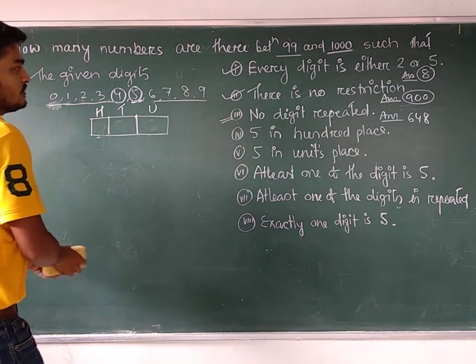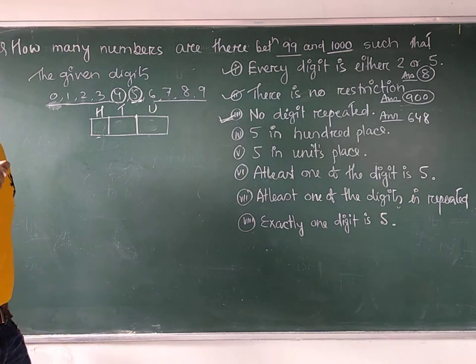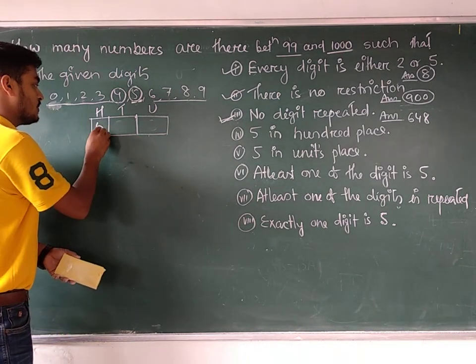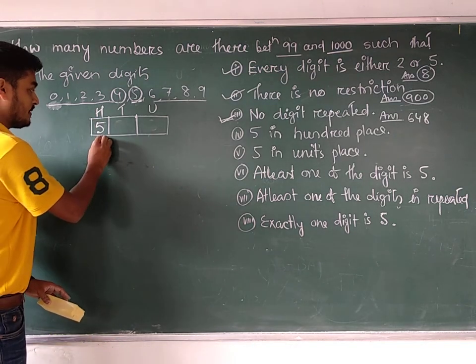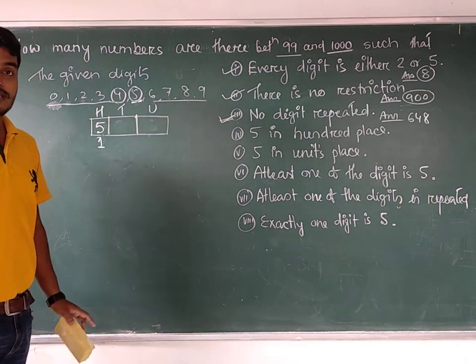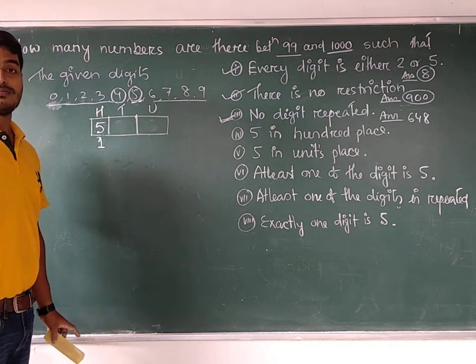So let's start the next one. What is the next one? We have done question number 3. 5 in the 100 place is specifically mentioned. 5 should be there in the 100 place. That means this place should be filled up only by 5. So how many ways can we fill it up? Only 1 way. Is there any restriction for the other places? No, the restriction is given only for the 100 place.